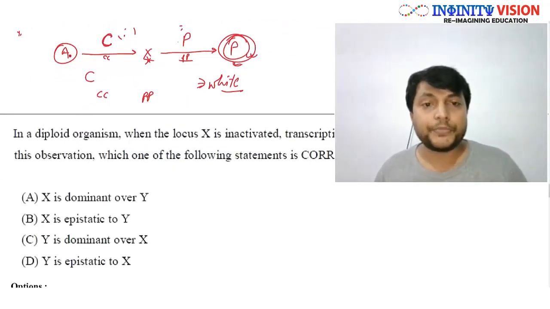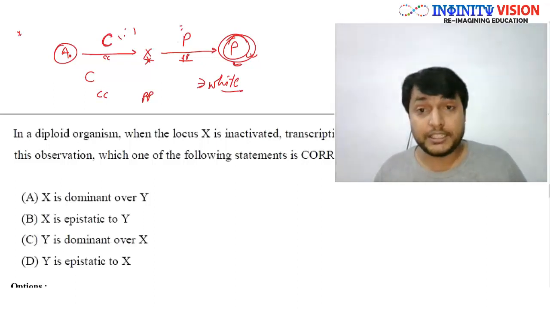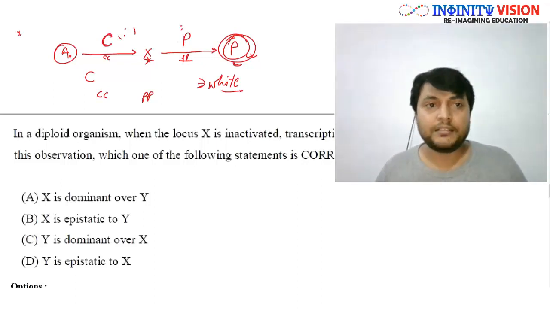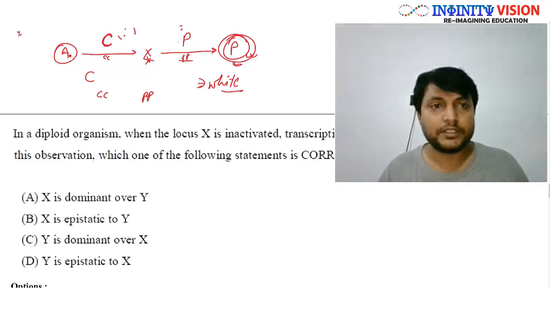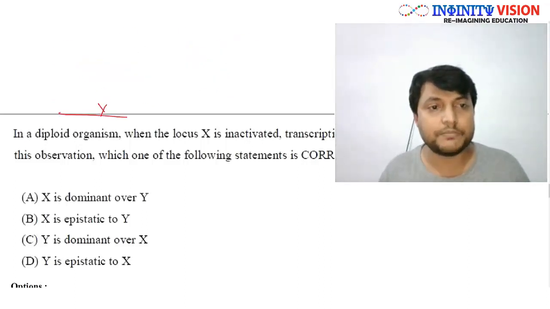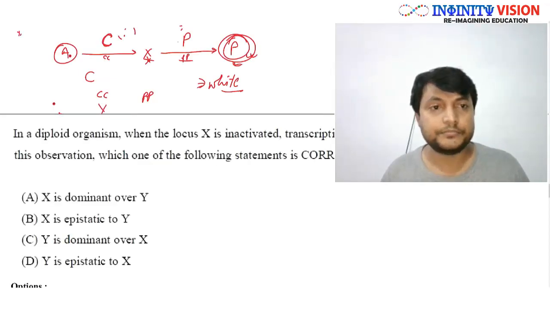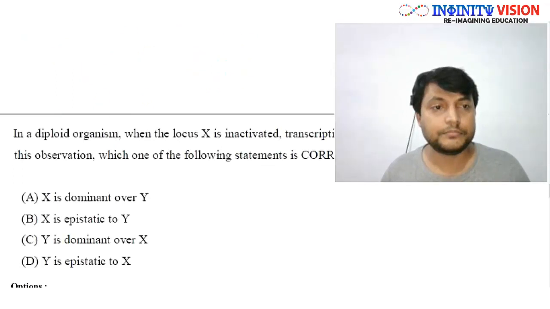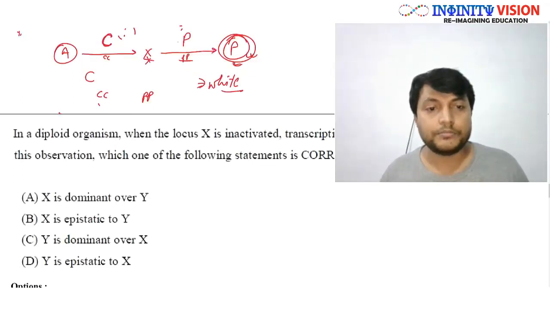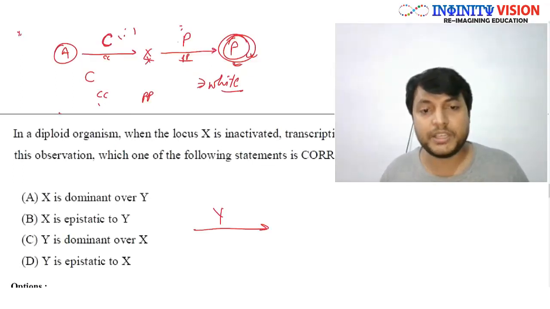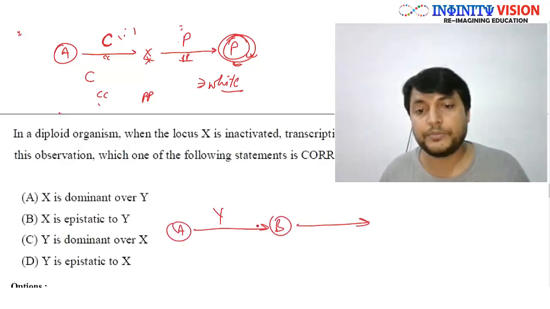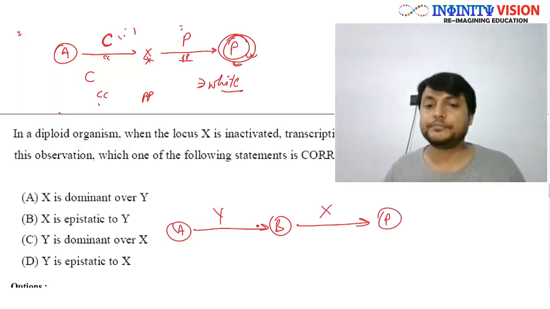So if you see here, these two genes, X and Y, are again interacting. If you have understood the concept, it is something like the Y gene is here, which is making one product, A to B, and then B is the substrate for the X, which is making the final product, right?